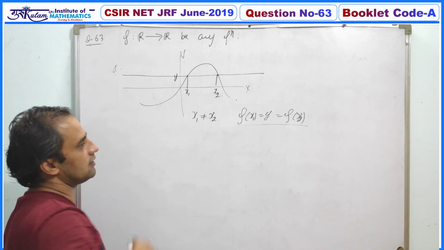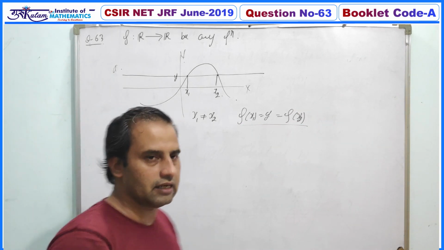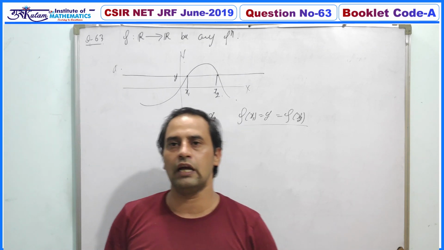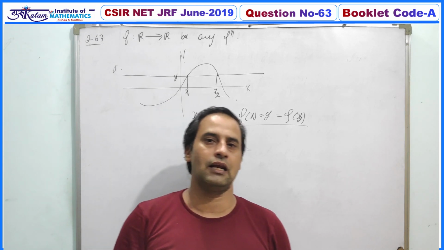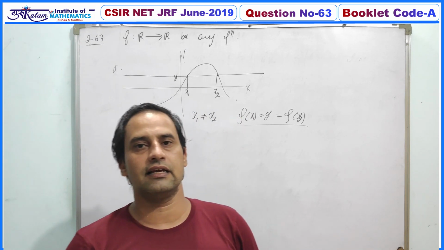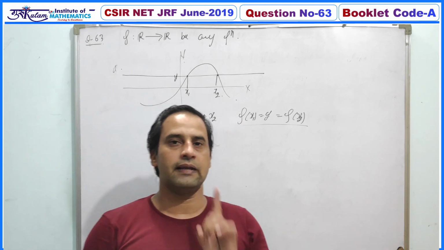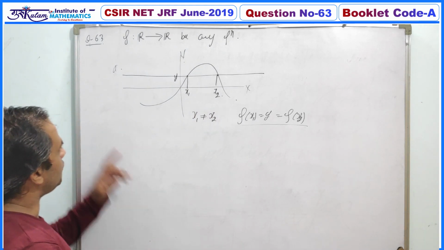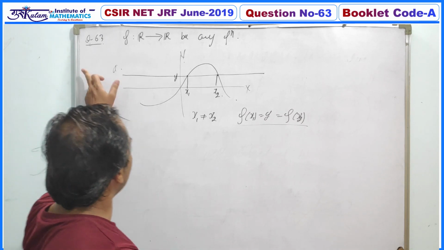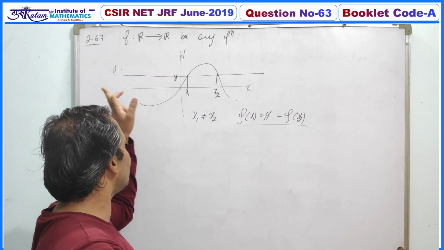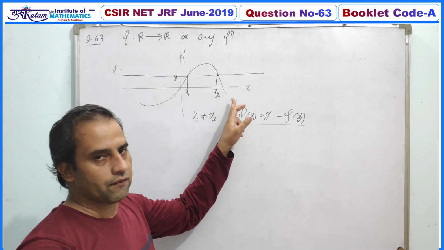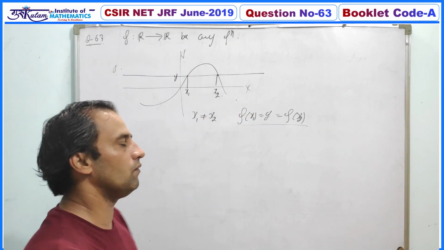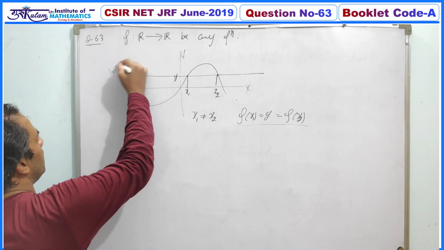We have already discussed in the theory the geometrical definition of a 1-1 function. A function is 1-1 if every line passing through the codomain and parallel to the domain intersects the curve y equal to f(x) at most once. So in the first option, f is not 1-1 if a line parallel to the x-axis intersects the graph of f at least 2 points. Definitely this is not a 1-1 function. So the first option is true.